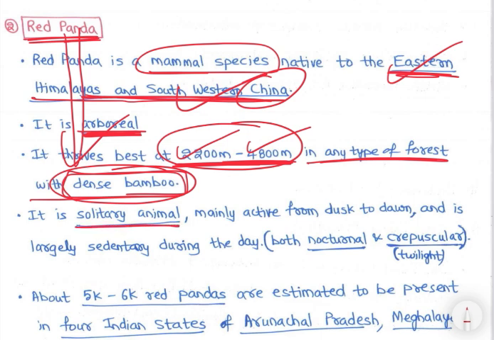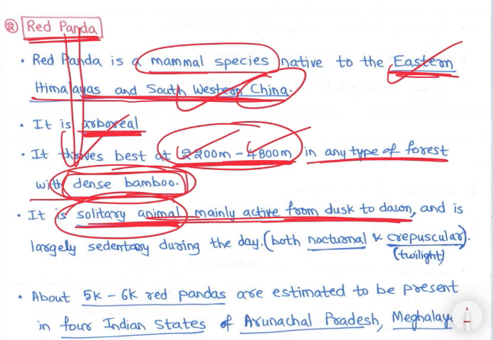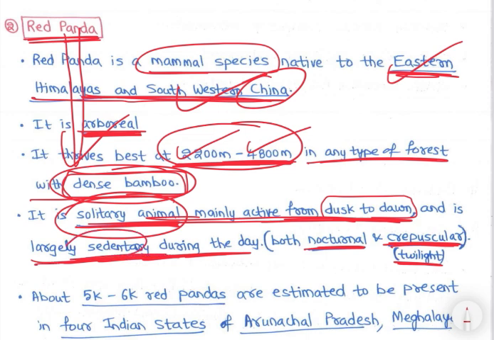Then it is a solitary animal, mainly active from dusk to dawn. Solitary, it lives alone. It is active from dusk to dawn and is largely sedentary during the day, both nocturnal and crepuscular, twilight. See, the red panda is one of the laziest animals. It just keeps sleeping and lying around and doesn't move much. People even joke, you are sleeping like a red panda. It lies around in the trees.